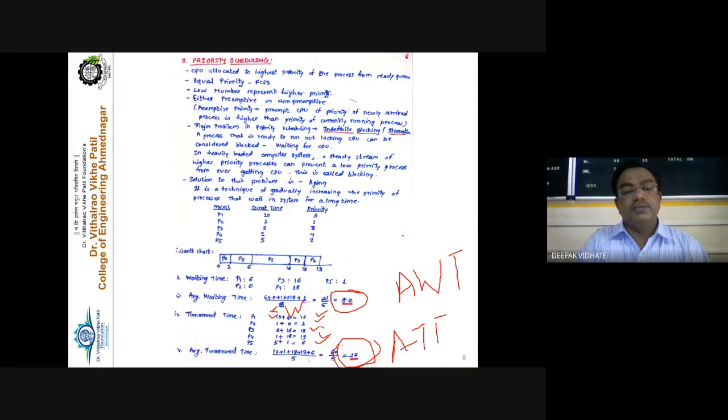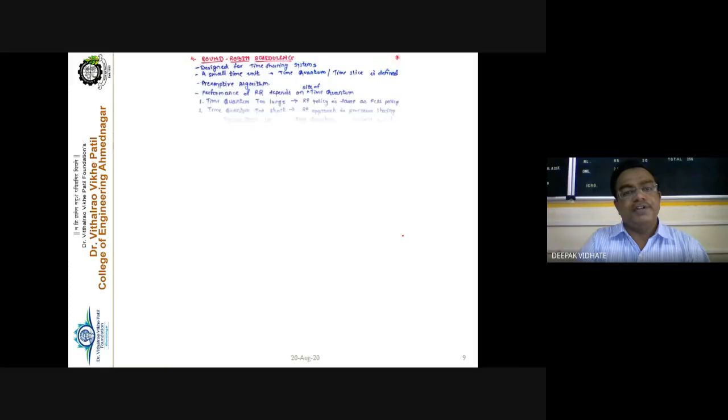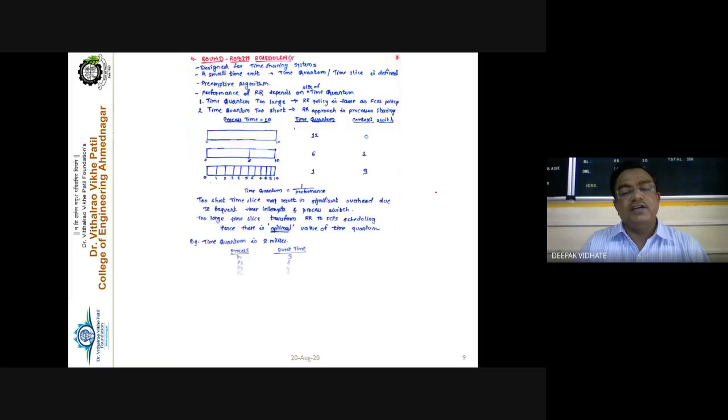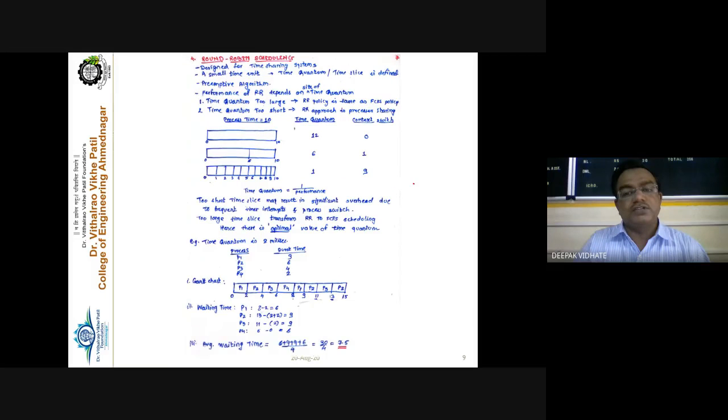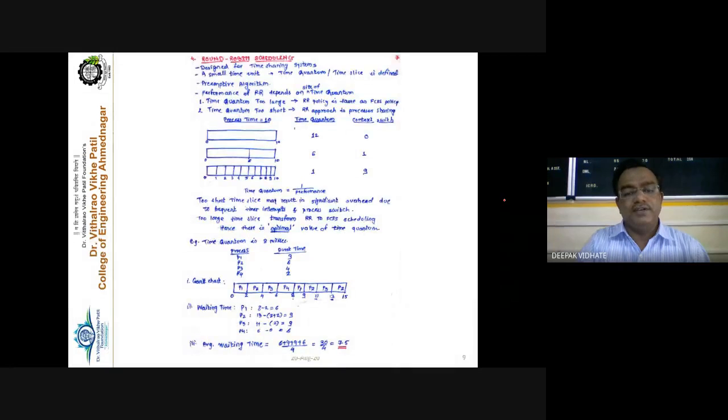So the next algorithm is round robin scheduling. For this round robin scheduling, I suggest that all students accompany themselves with their notebook and pen. We will solve the examples in your notebook, because from the slides I think it may not be very clear to you, and we will see this round robin algorithm in the next lecture.